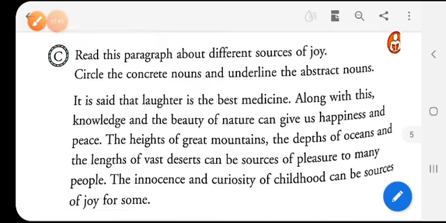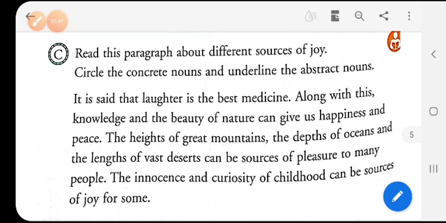Let's move forward. Now, here's a question which says, read this paragraph about different sources of joy, circle the concrete nouns and underline the abstract nouns. So, children, we are asked to find out the concrete and abstract nouns, and let's circle the concrete nouns and underline the abstract nouns. Let's start doing it.